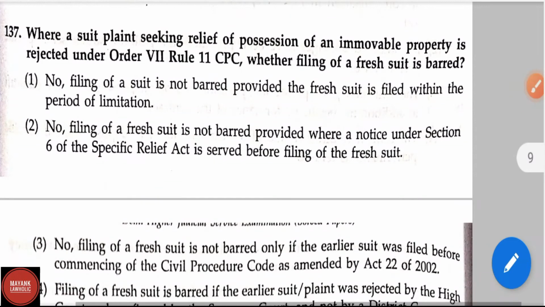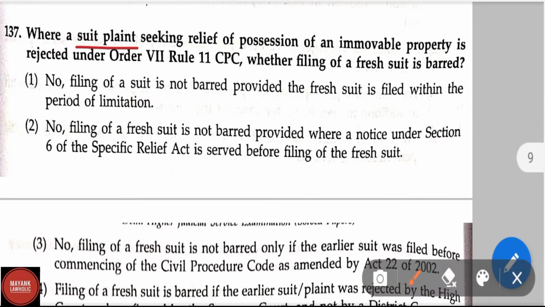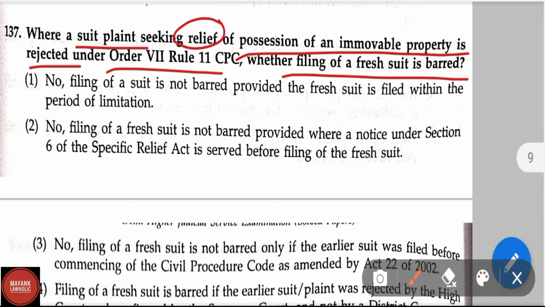Now let us move to question number 137. Where a plaint seeking relief of possession of an immovable property is rejected under Order 7, Rule 11 CPC, whether filing of a fresh suit is barred? The option is no, filing of a suit is not barred provided the fresh suit is filed within the period of limitation. This option is the correct option for question number 137. This is the right answer.